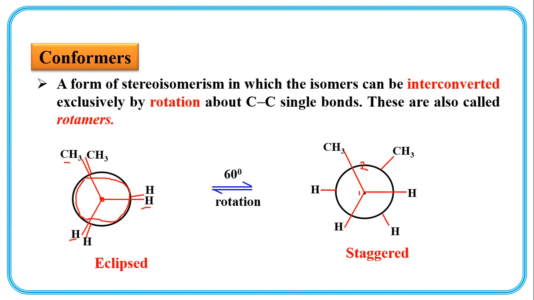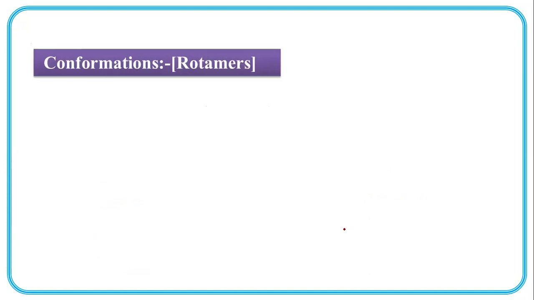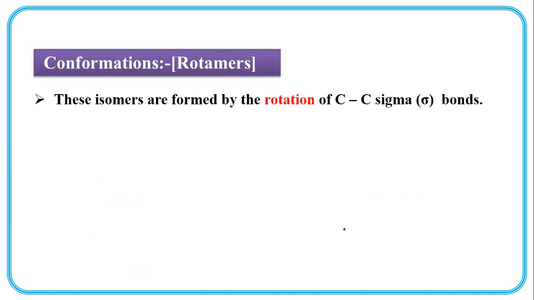And this is the front carbon, first carbon, near carbon, which is also bonded with methyl group, hydrogen and hydrogen. So eclipsed and staggered. Because of rotation, these isomers take place. So they are also called rotamers. These are formed by rotation of the carbon-carbon sigma bond.